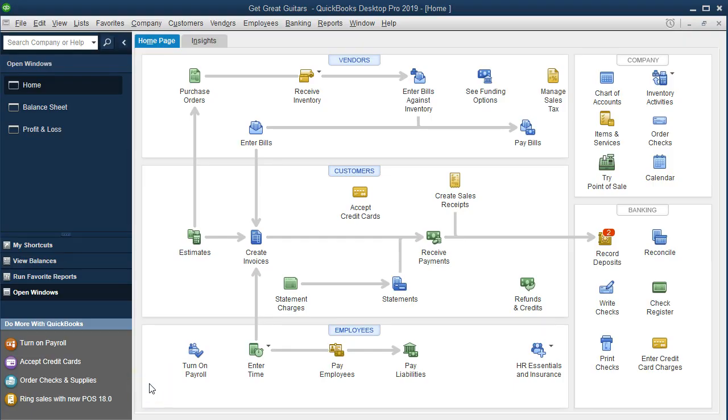Here is the QuickBooks homepage. This is the desktop version, but these concepts apply to an online version as well. The homepage on the desktop version has this nice flowchart. We're concentrating down here in the employees section. When we consider something like payroll, note we have one payroll law.